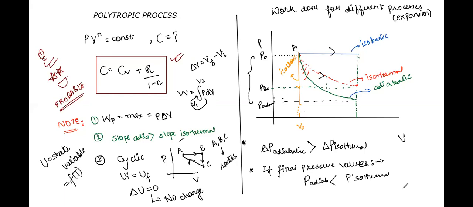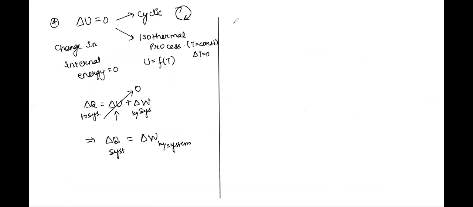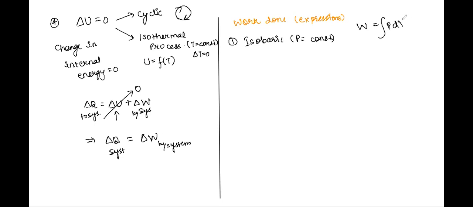So let's write down the expression of work done for each one of them. All the kinds of processes we learned, one by one, we'll write the work done expressions. Let's say first one, we'll take it for a very simple isobaric process. When the pressure is constant, and class, you all should remember that the general formula is always W is equal to P integral dV.